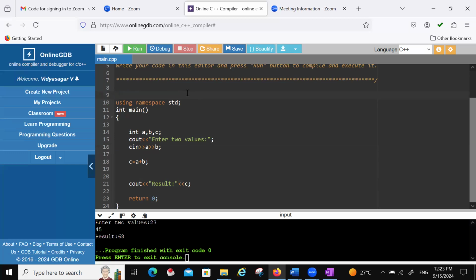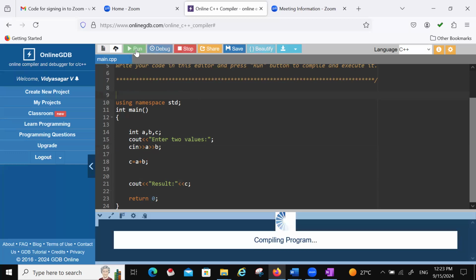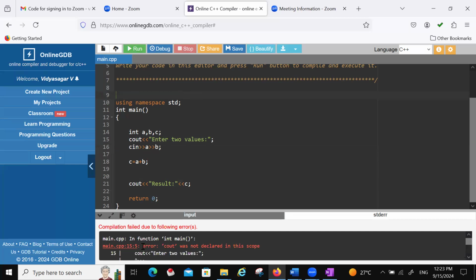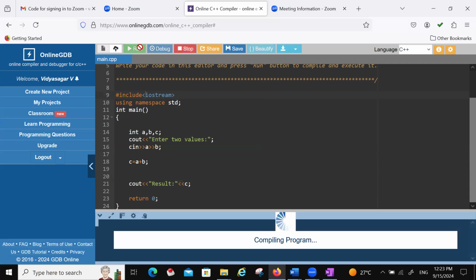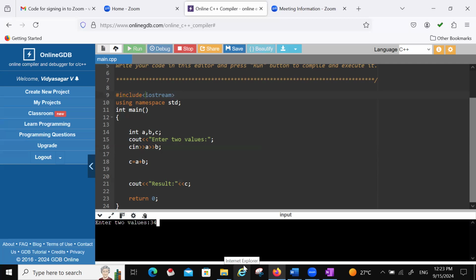See, if I delete a statement and run it, you see the error you are getting: cout was not declared in this scope. Okay, so if you want to use cout and cin, definitely you have to include this library. Include iostream and using namespace std. Now you see it will work. So here you see the source. Now you type two values.